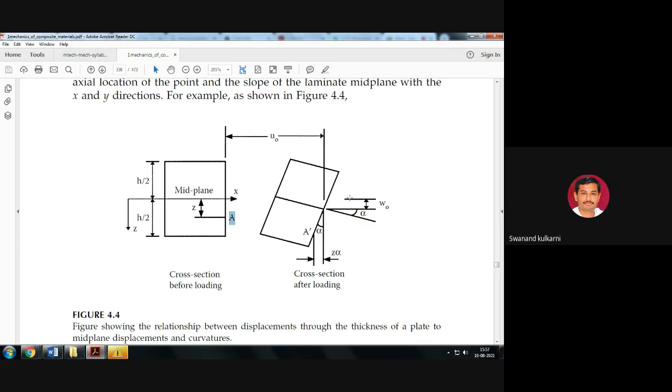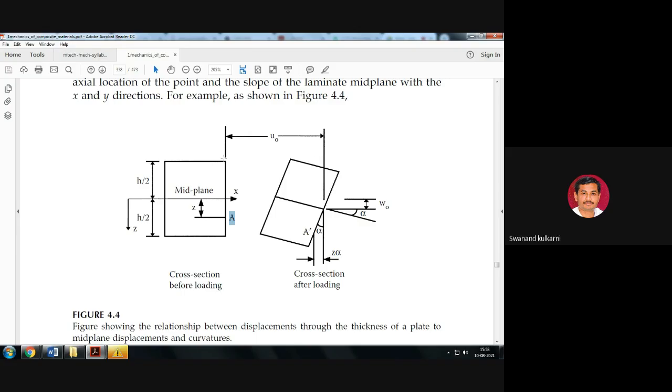This kind of cross section is observed due to the application of a bending load, and that deformation will exist in that particular surface, and the deformed surface is shown here.